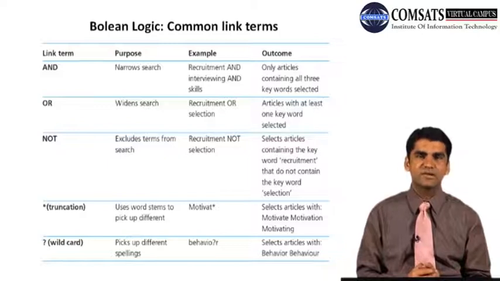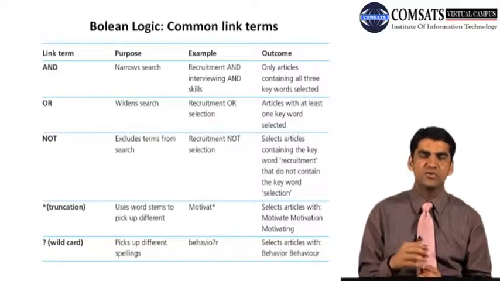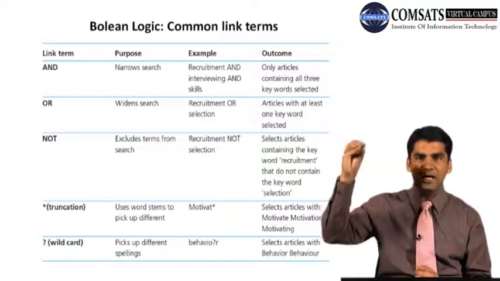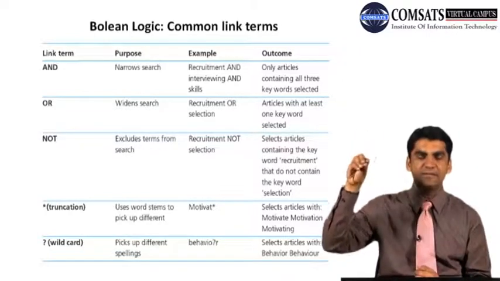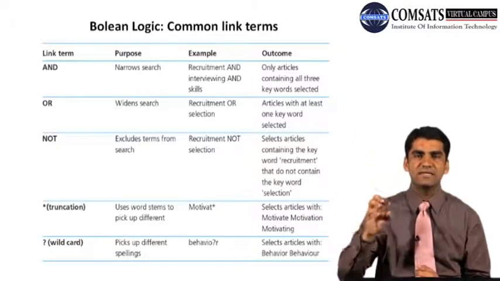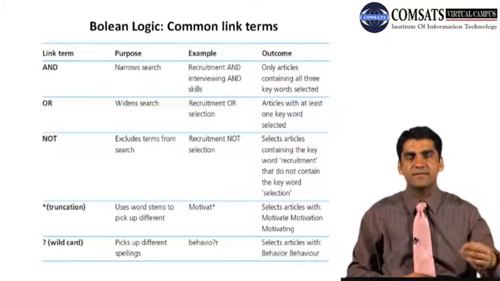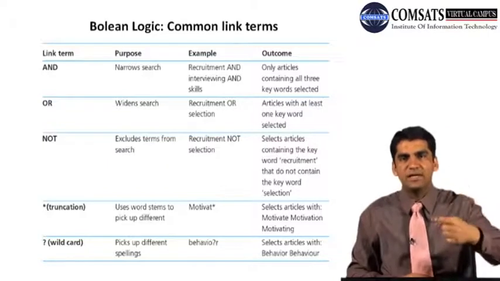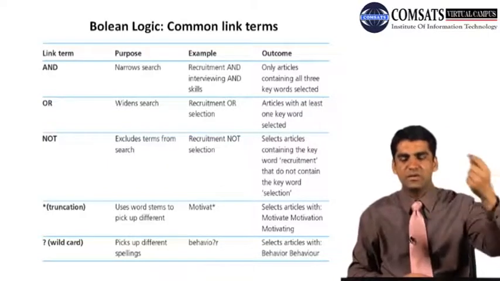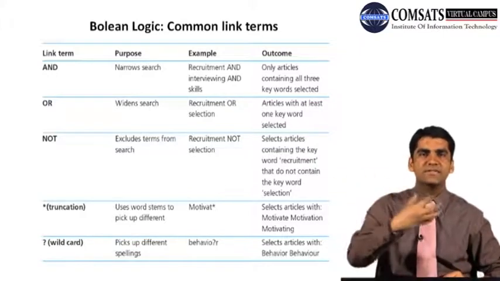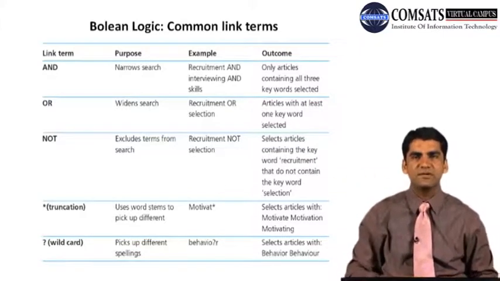Truncation is also an important aspect that you can use. It uses word stems to pick up different things. So you write motivate without full spelling and you add a star. So a star tells the search engine to find motivate, motivated, motivation, motivating, whatever the terms that can be used for that particular word.